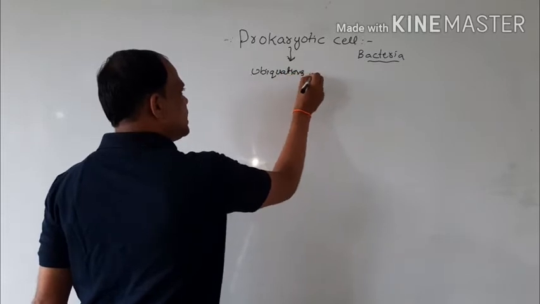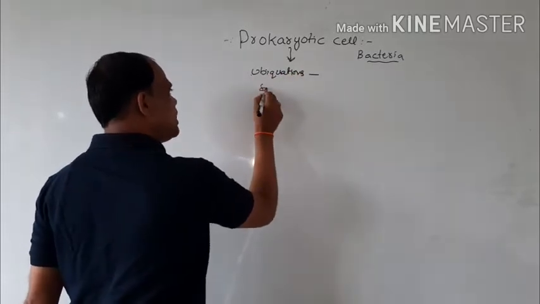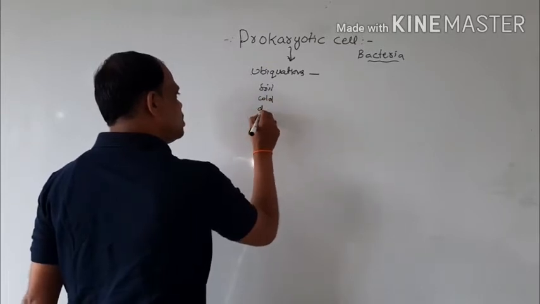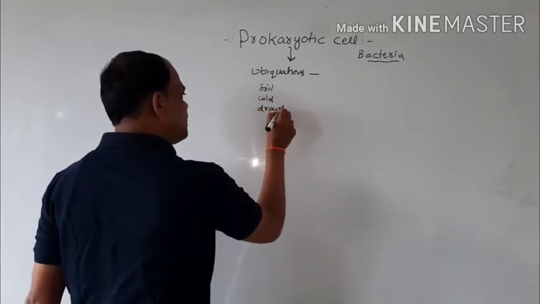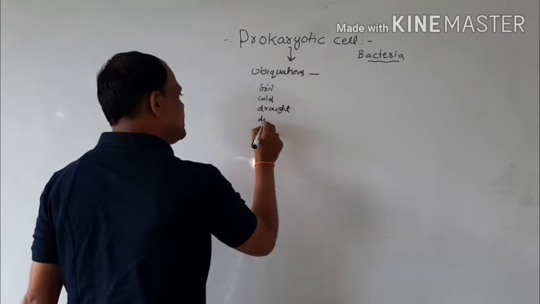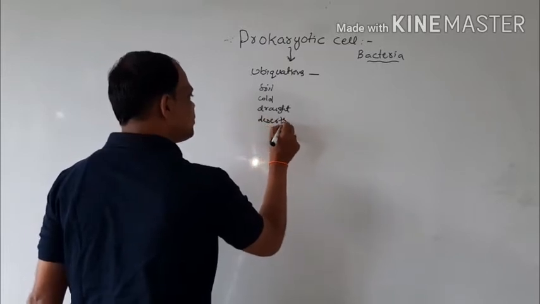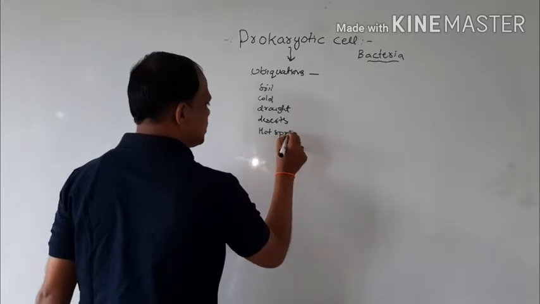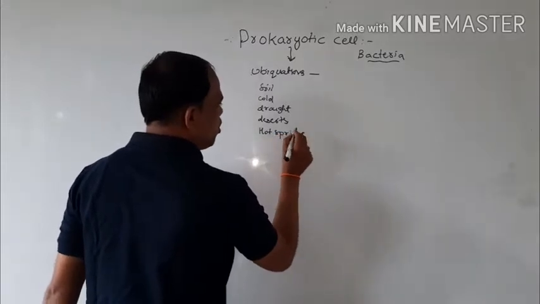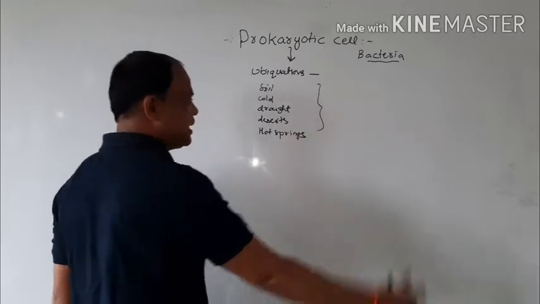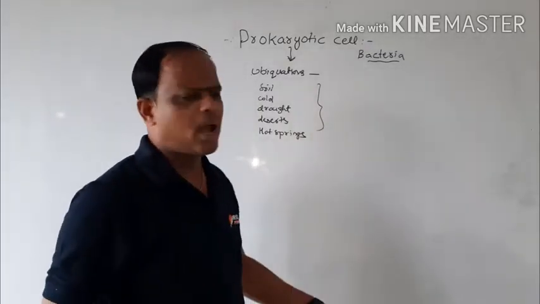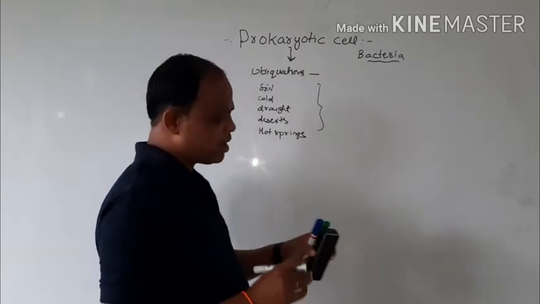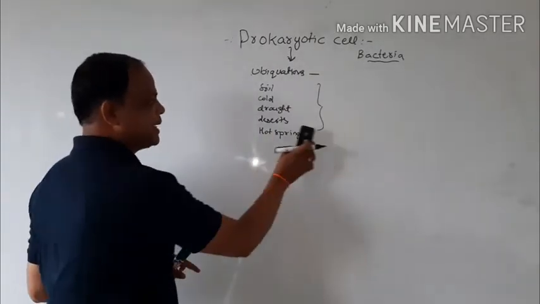These are present in soil, cold places, drought places, deserts, hot springs, on our clothes, in soils, in every place. They are present in every place. Such organisms are also called prokaryotes.